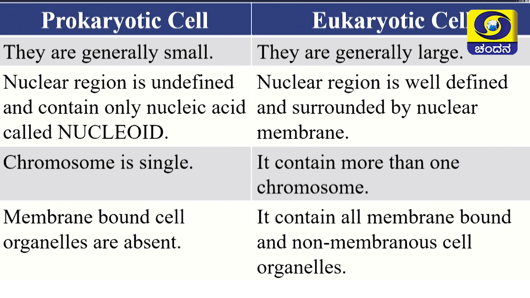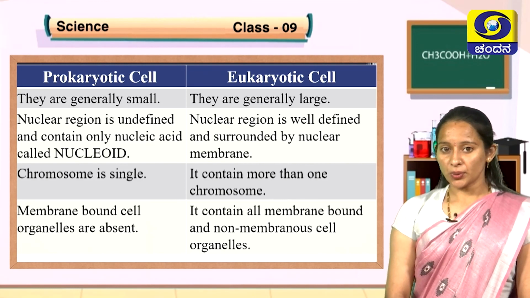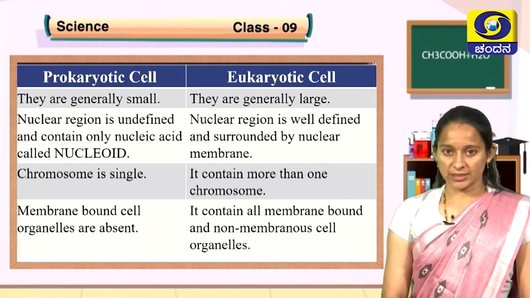In prokaryotic cells, the chromosome is single, whereas in eukaryotic cells, chromosomes are more in number. In prokaryotic cells, only membrane-less cell organelles are seen. Membrane-bound cell organelles are absent, whereas in eukaryotic cells, all types of cell organelles are seen. Bacteria is an example of a prokaryotic cell. For eukaryotic cells, plant cells and animal cells are the best examples.